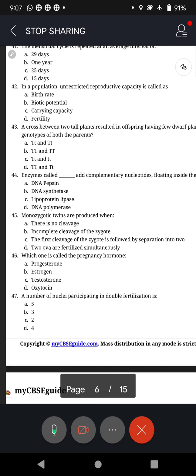Yes, please. But what is the question? He says, offspring having few dwarf plants.